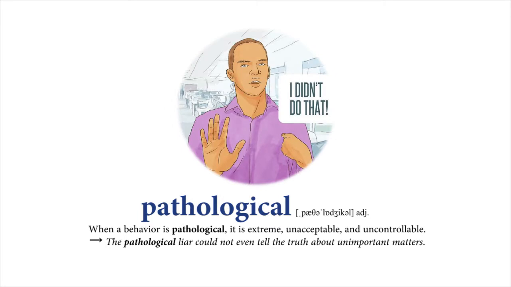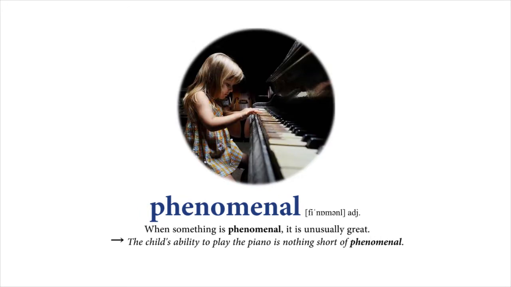Pathological. When a behavior is pathological, it is extreme, unacceptable, and uncontrollable. The pathological liar could not even tell the truth about unimportant matters. Phenomenal. When something is phenomenal, it is unusually great. The child's ability to play the piano is nothing short of phenomenal.